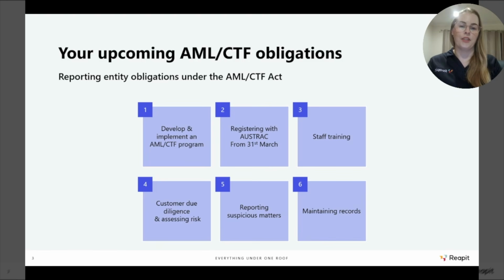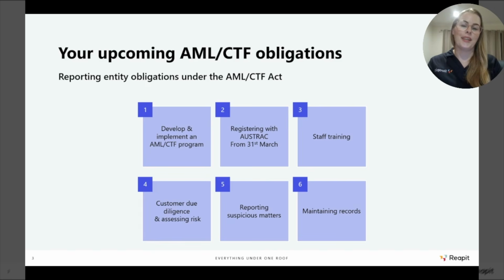Secondly, you'll need to register and enroll with AUSTRAC. The enrolments with AUSTRAC did open on the 31st of March, and these will need to be completed before the 1st of July, or 28 days after you start providing designated services from July 1.